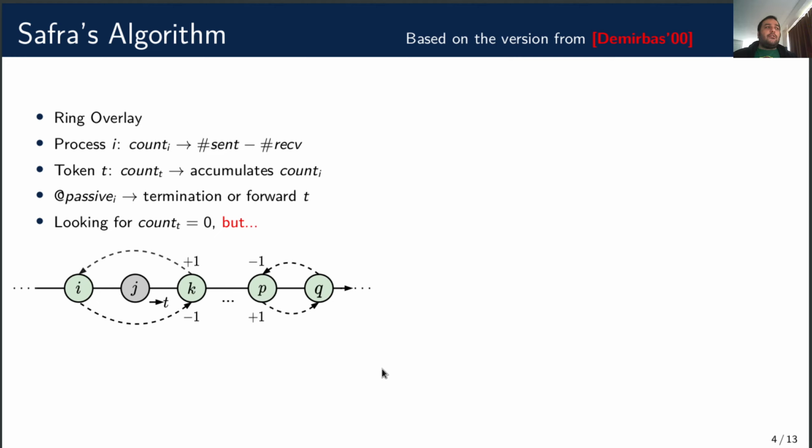Another case is on the right. P and Q exchange messages, and again the counts cancel out at P, so detection at P is incorrect because Q is active. Both cases can happen if there is at least one message for which only the receipt is recorded by the token. In both cases, we say that the count is inconsistent. So we need to detect these two, and for the first, we must allow the token to revisit the sender in the next round. For the second, we must allow it to get past the receiver in this round.